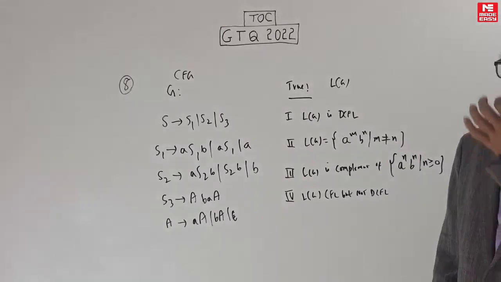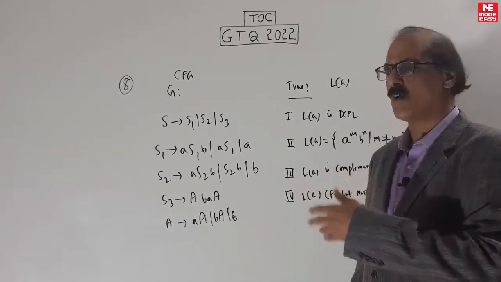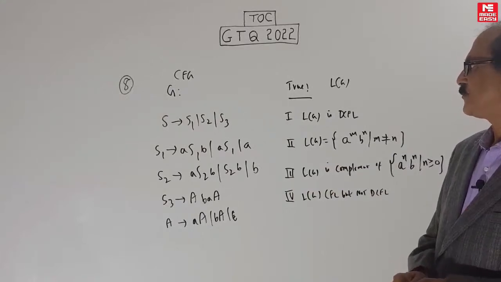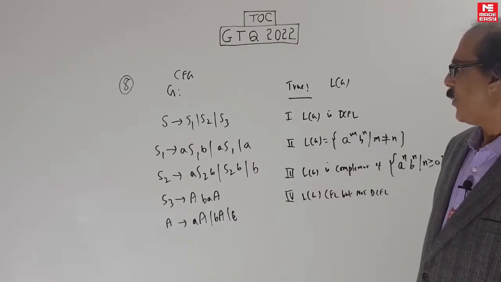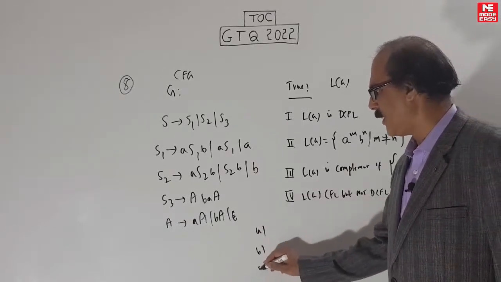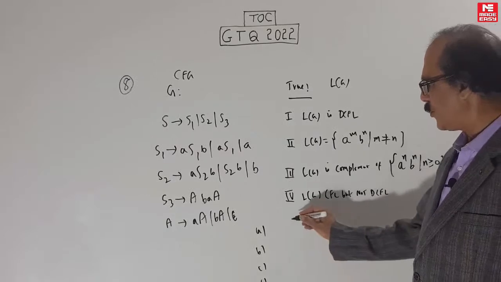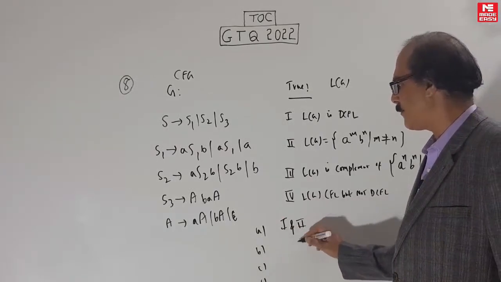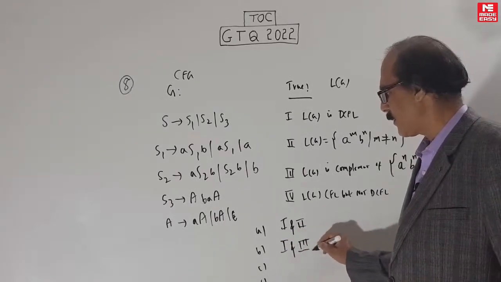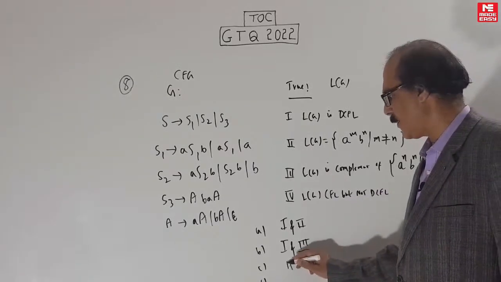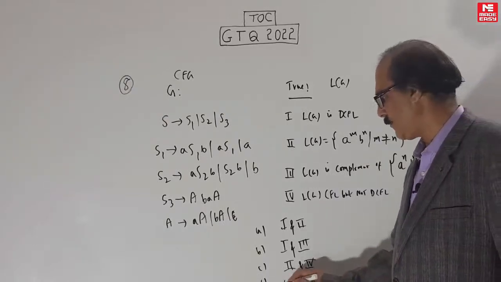Remember, CFG solutions are very important for the exam. Very often questions come. So here, we have now finished with all the things in chapter 1. We are coming to chapter 2, CFGs. Typical question in this: which is the answer? Here, 1, 2, 3, 4. And the answers are given in A, B, C, D form like this: 1 and 2 only, 1 and 3 only, 2 and 4 only, and last is 4 only.